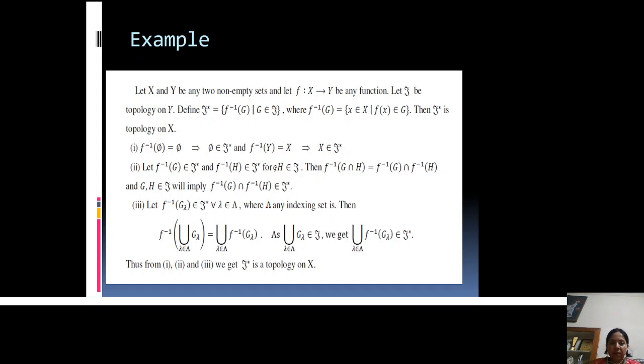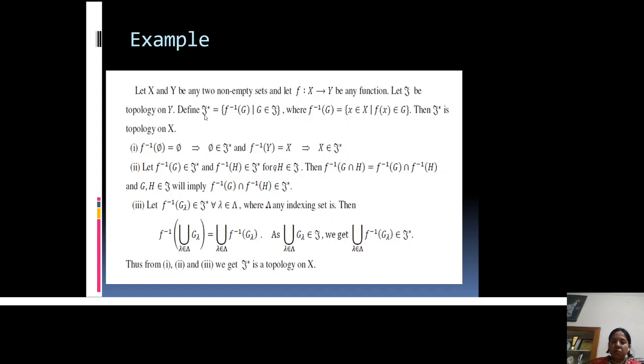In the same way we can define P inclusive topology also. This is another example in which X and Y are two non-empty sets, and let f be a mapping from X into Y, and τ be a topology on Y, meaning (Y, τ) is a topological space.